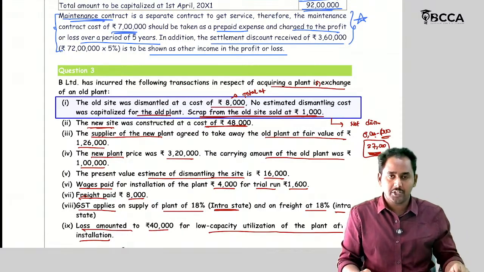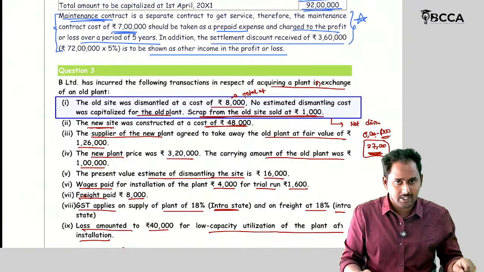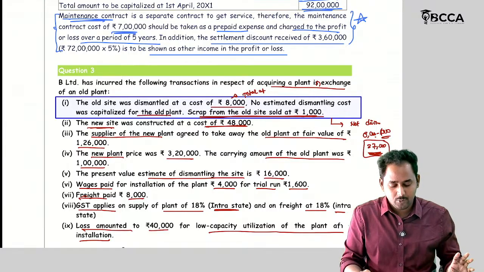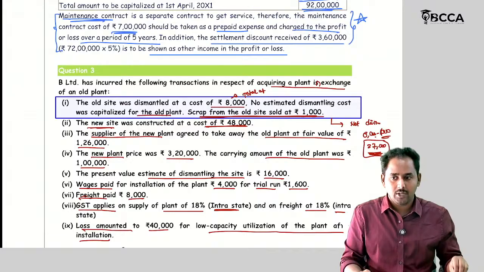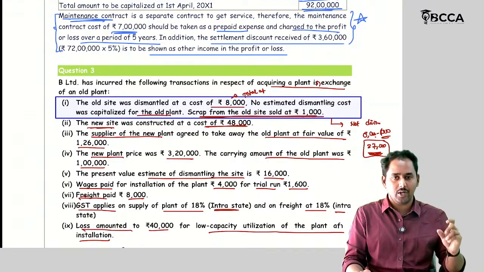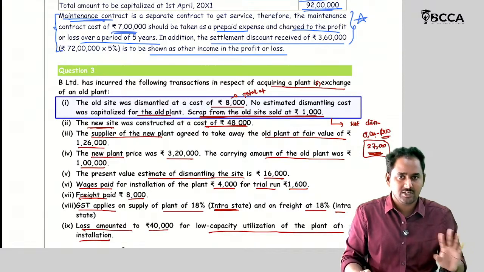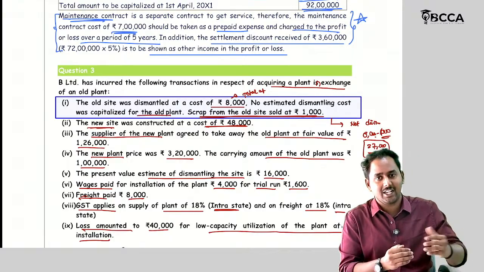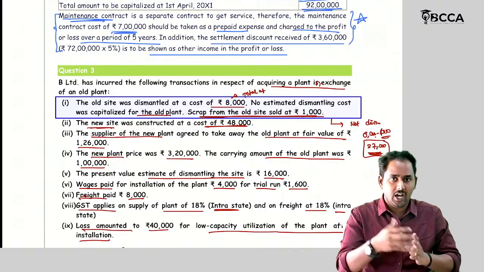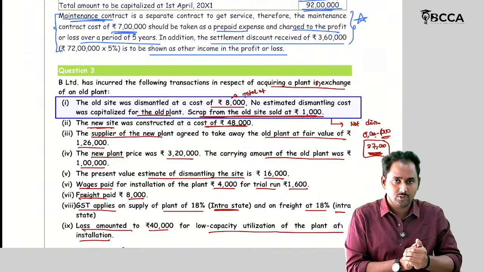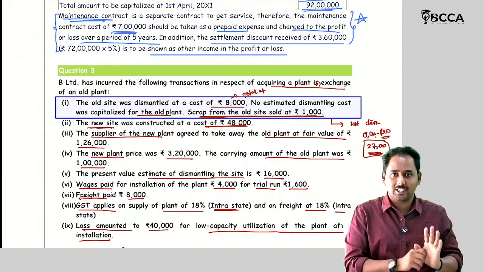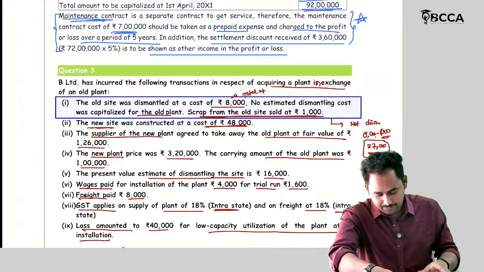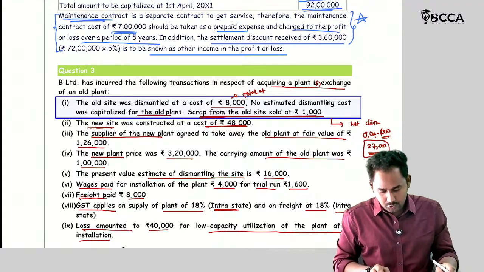So at what value should I de-recognize the old plant? At carrying amount. But here that is not the correct carrying amount. The carrying amount of the old plant is 1 lakh rupees. But I want to revise it because they forgot to add one aspect to the carrying amount of the old plant. There is some error. So I want to rectify it and make it the revised carrying amount. I want to calculate the revised carrying amount. Then I should de-recognize that revised carrying amount from my books of accounts. Then after that, I should recognize the new plant in my books of accounts at the fair value of the old plant plus cash paid. So that is the aspect. Let's see. Question number 3.